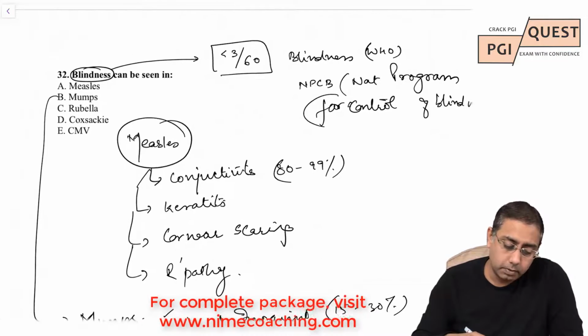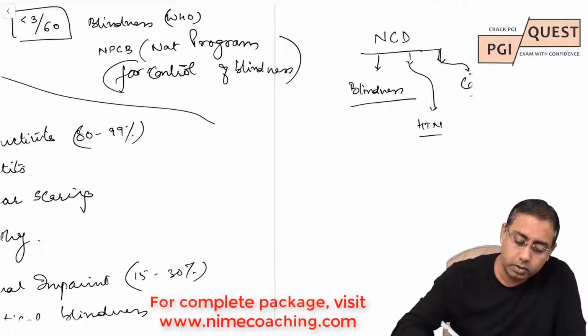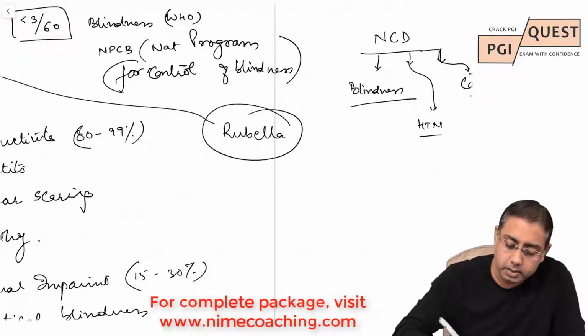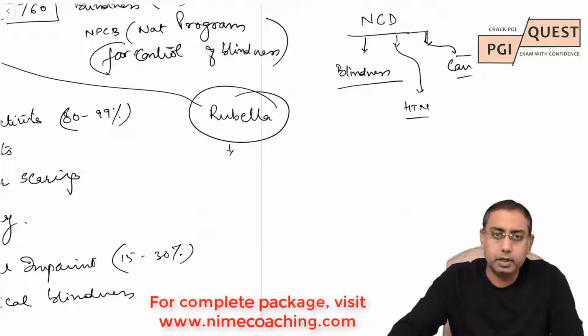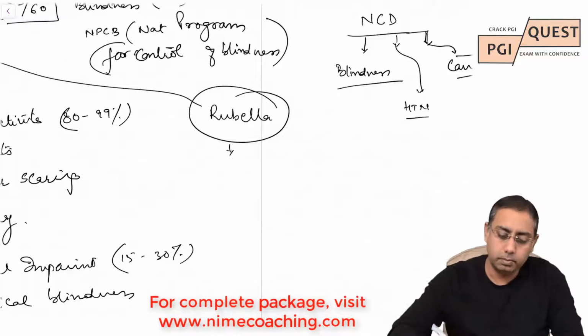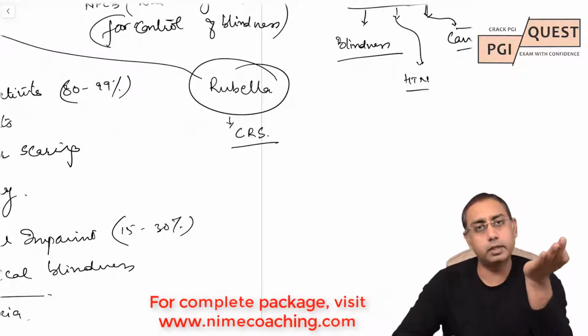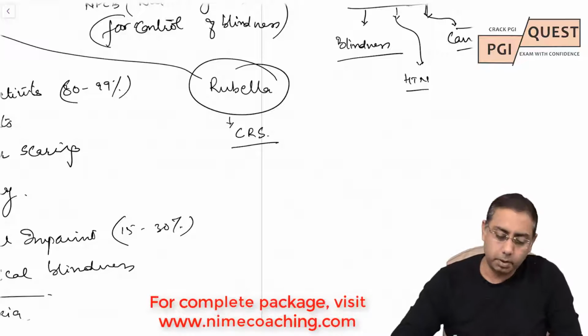Third is about rubella. If you talk about the rubella disease, I think everybody knows that very often there is a chance of congenital rubella syndrome. So what is CRS, congenital rubella syndrome? It consists of three things: cardiac problems, deafness, and ophthalmic problems.